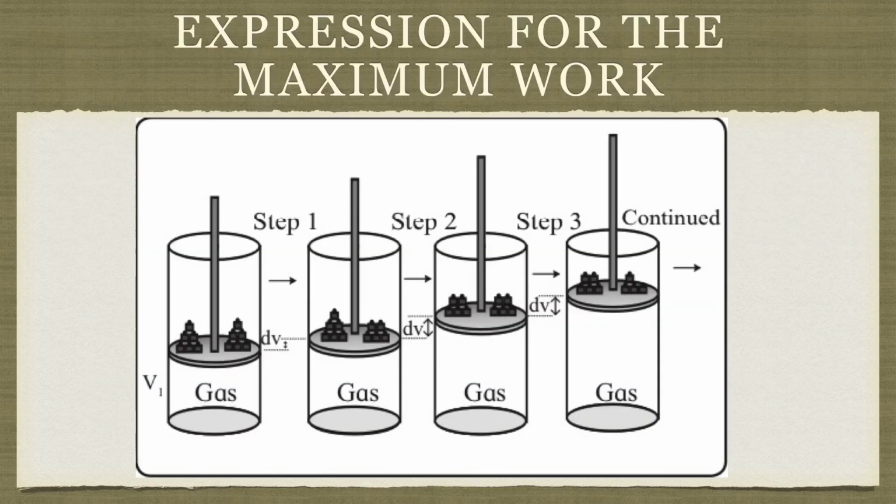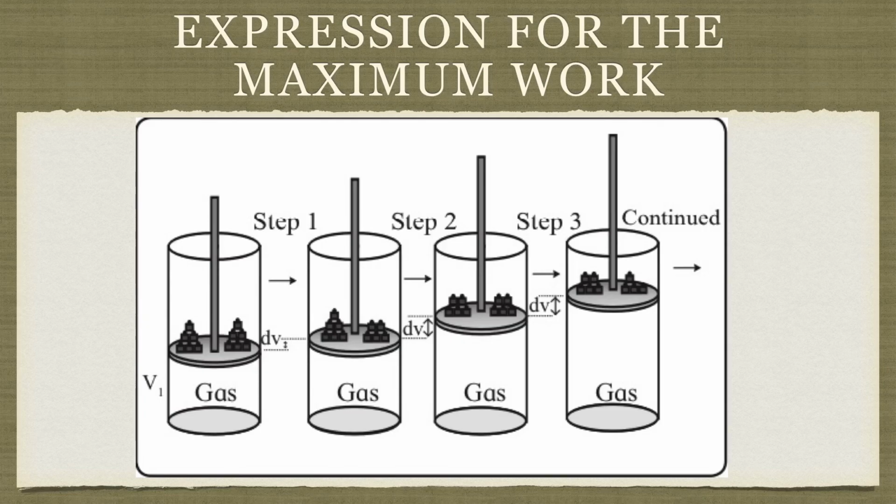Now we'll learn the expression for maximum work, which is a very important derivation. For this, first you will draw the diagram and explain what you can see in the diagram. We consider n moles of ideal gas taken in a cylinder which is fitted with a frictionless movable rigid piston.